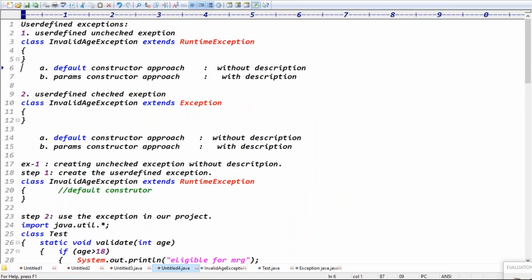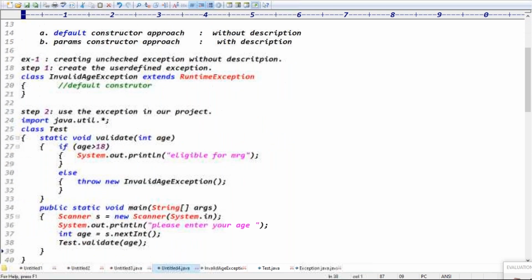Tell me. Yeah. Sir, what about the rest of the statements, sir? If there is any rest of the statement, it is going to execute.